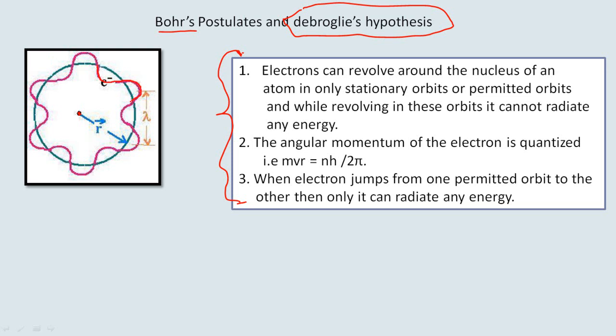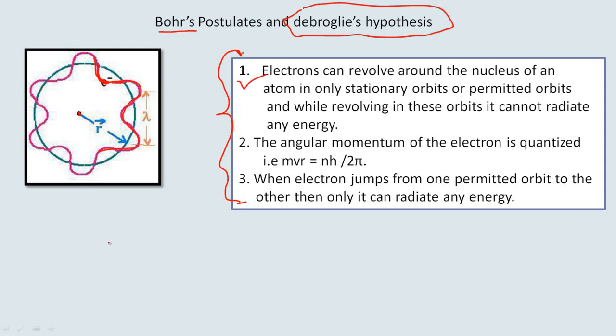If the matter wave originates from here and meets itself in phase, then it produces a stationary wave pattern, and such an orbit is called a stationary orbit. When the electron revolves in such a stationary orbit, it cannot radiate any energy. So it gives a theoretical justification for the first postulate.